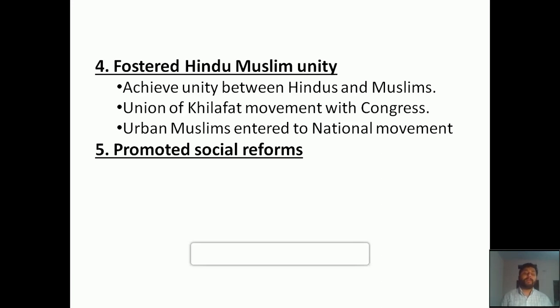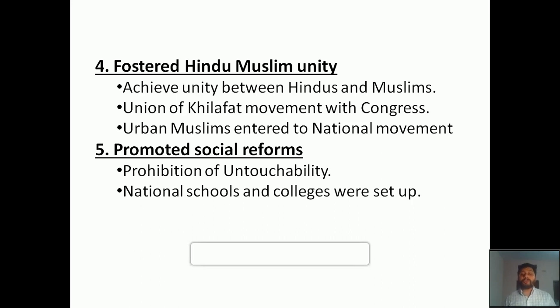And the fifth point says that it promoted social reforms. All the leaders knew it very well: different kinds of social inequalities would affect the growth of the national movement. So that's why they were always advising people to avoid untouchability and such social evils. So the prohibition of untouchability and other social inequalities really promoted nationalism, and these kinds of social reforms really helped the growth of unity in India.